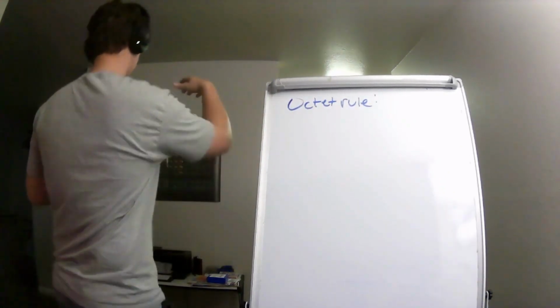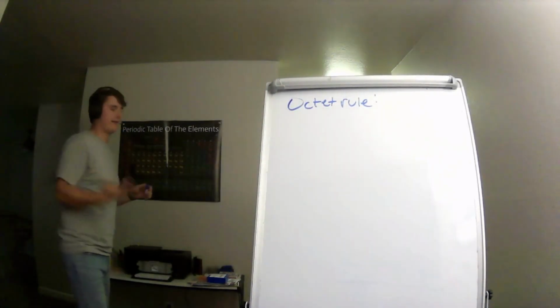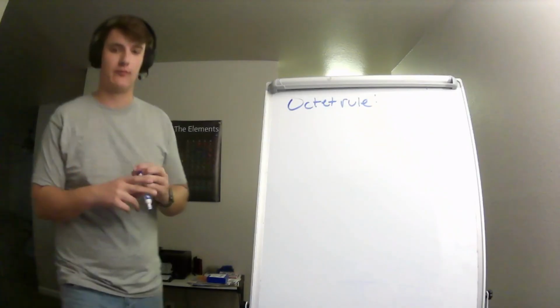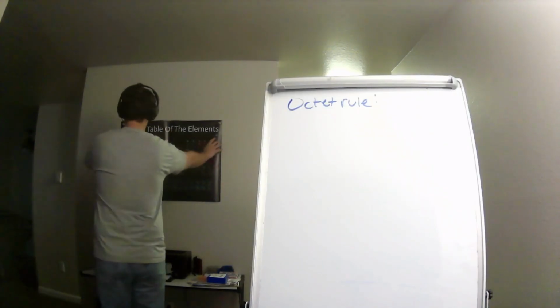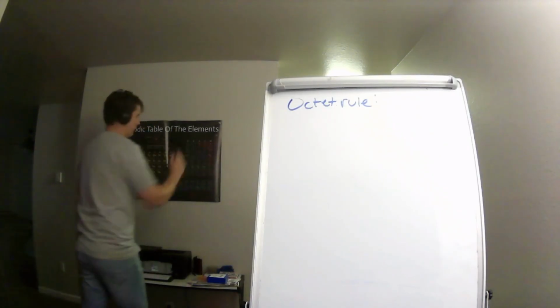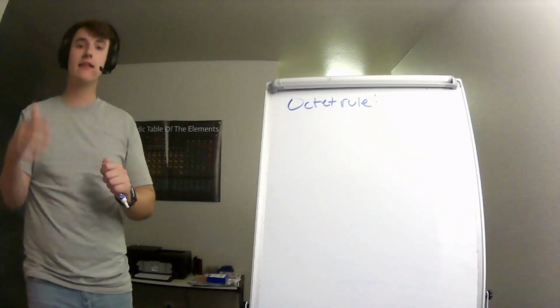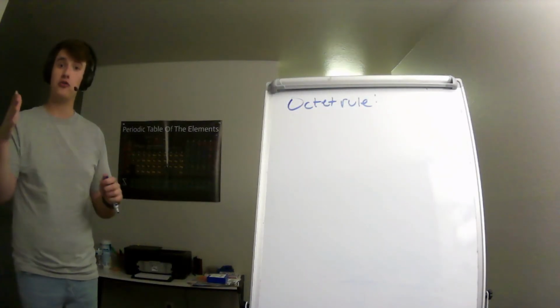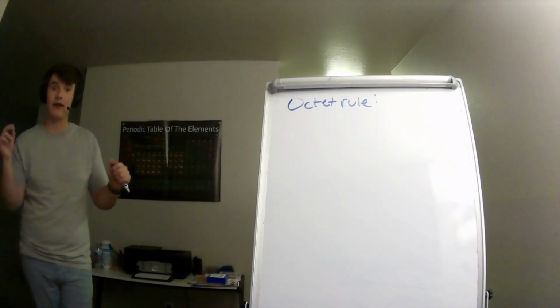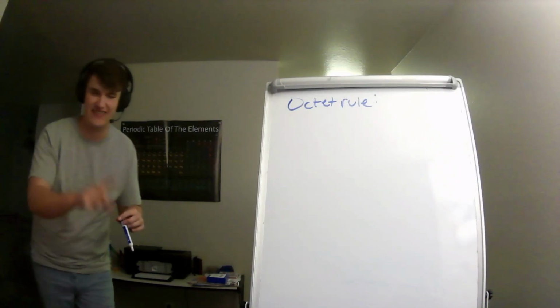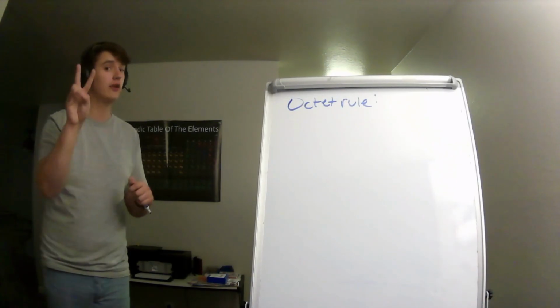The octet rule. And this is all going to make sense. I know this is a lot being thrown at you, but just give it some time. The octet rule tells us the same thing as the duet rule: how many electrons atoms want. Now we know that hydrogen and helium are the only atoms, and let me make that very clear, hydrogen and helium are the only atoms that follow the duet rule. They only want 2 electrons in their outer shell because they only have one shell. And that one shell, that first shell, only holds 2 electrons.